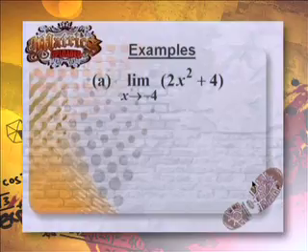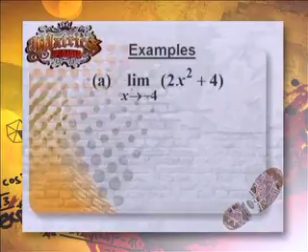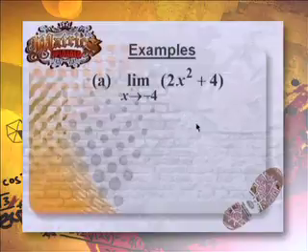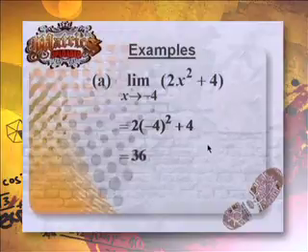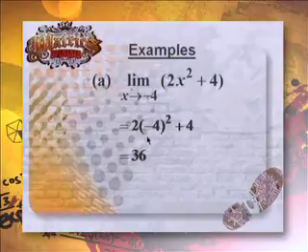Take the first example. Nelson, do you want to go through that quickly? Right, let's have a look here. It says the limit of 2x squared plus 4 as x tends to negative 4. What happens? You simply replace x by negative 4, and then the limit is 36. Negative 4 squared is 16, times 2, plus 4 is 36. That is the y value approached.